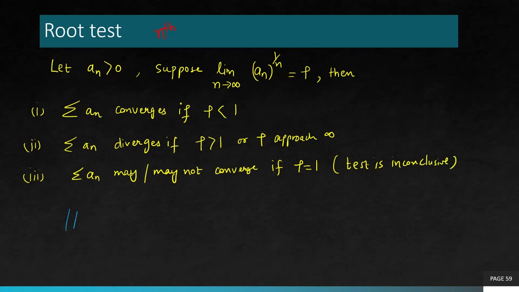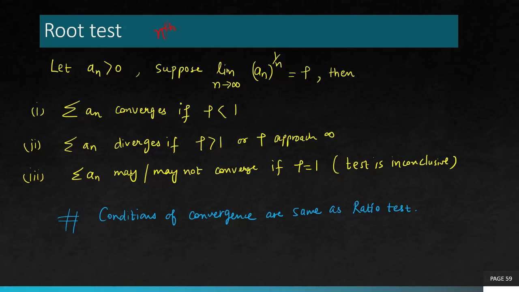So you can clearly see here that the conditions of convergence for root test are exactly the same as the conditions of convergence for ratio test, right? But the difference is there you were taking the ratio of a_{n+1} and then computing the limit, but here instead of taking a ratio you are taking nth root, right? Nth root is coming from the way you take square root, cube root, 1 over 2, 1 over 3 in the power. So 1 over n in the power is a symbol of taking nth root. So that's why the name of the test is root test.